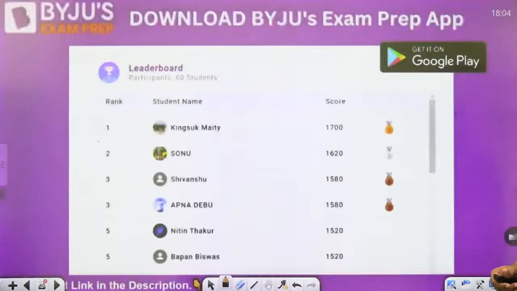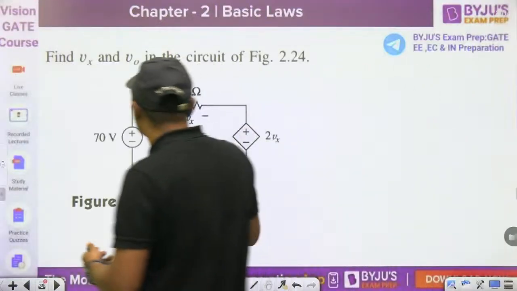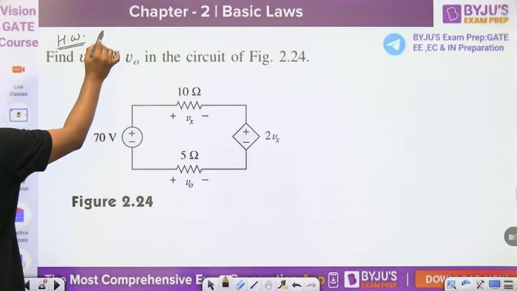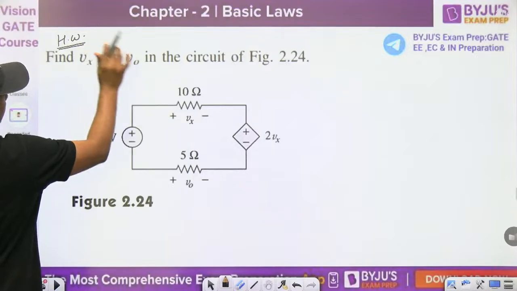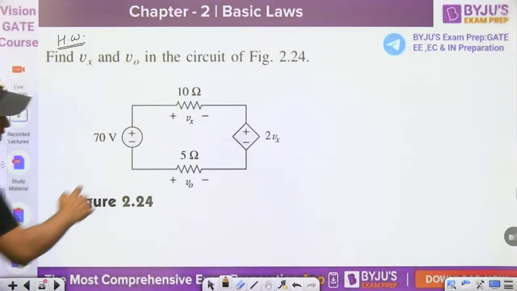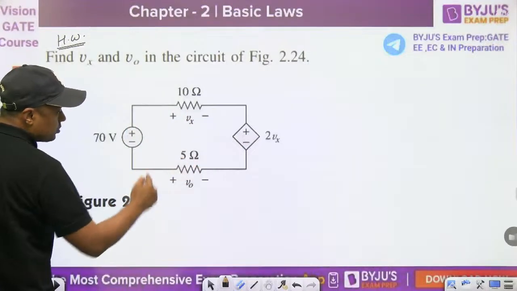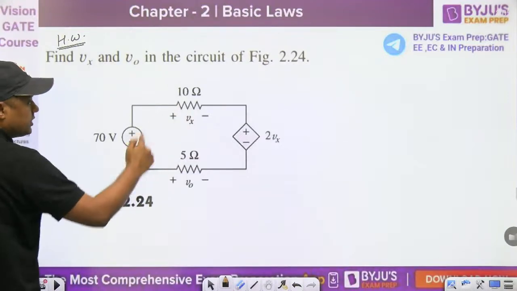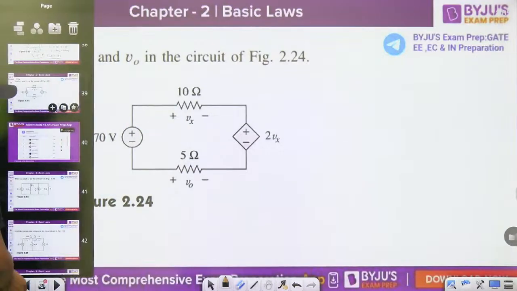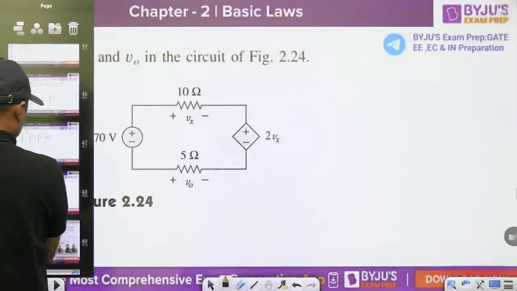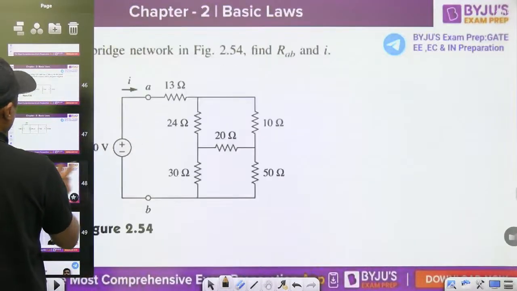Then this is the time for homework, guys. This is the first homework. Solve this question and give me answer on my Telegram channel, that is Electronics by Sanjay Rathi. Again, same type of questions. Because of this polarity, number of students are giving the wrong answer. They are making the mistake in plus minus. Take care of this and try to solve this question. Another one we have already solved.